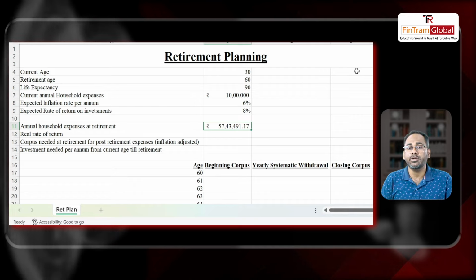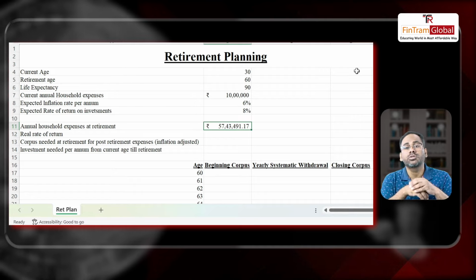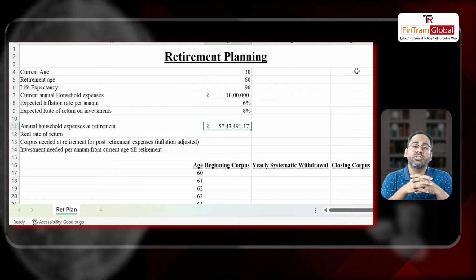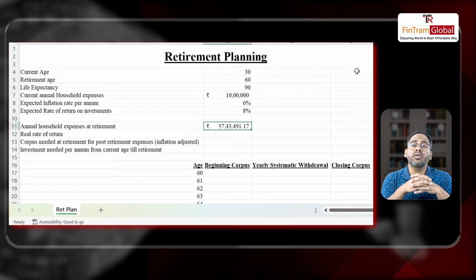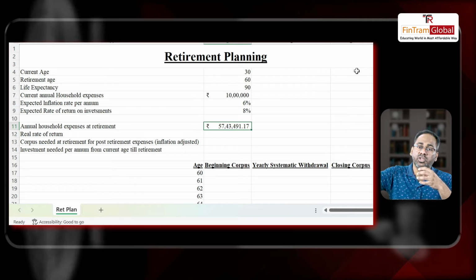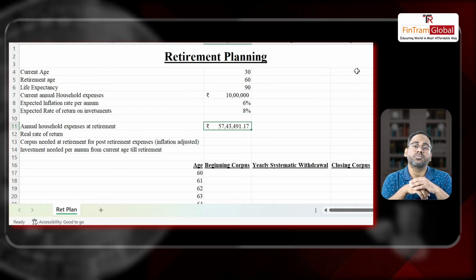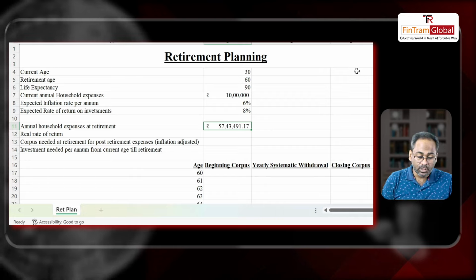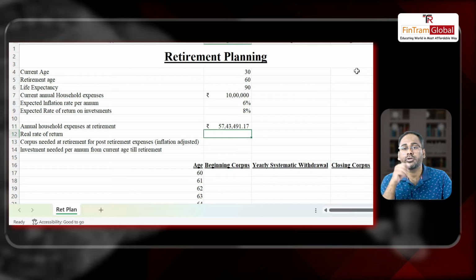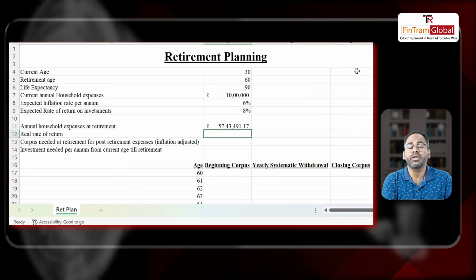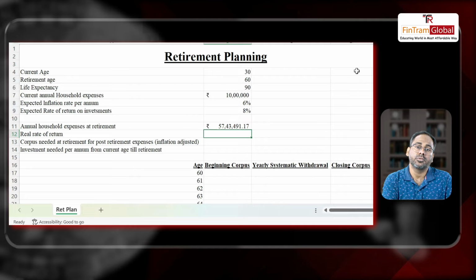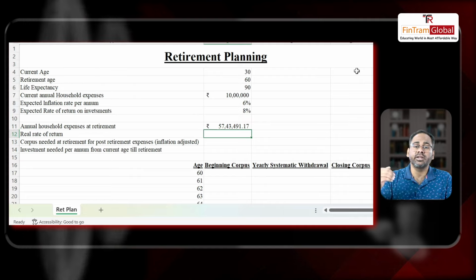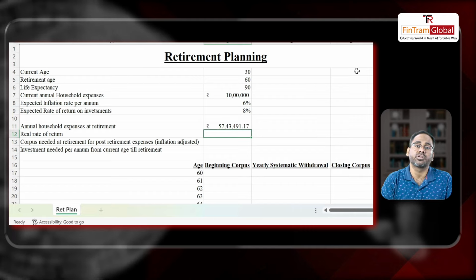And how do we calculate that? For these inflated amounts, I need to accumulate a corpus at 60, which I will invest at the time of retirement, and then I'll withdraw yearly or periodically till I live, right? And how do we calculate that corpus? Simple. First, you have to calculate a real rate of return. What is the real rate of return? It is the inflation adjusted rate of return. And why do we use this rate? Because as I said, we will need inflation adjusted cash flows post retirement.